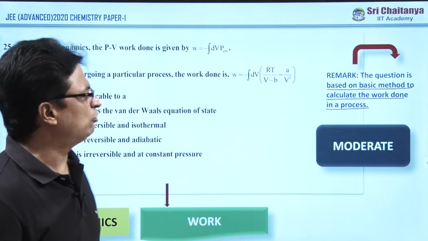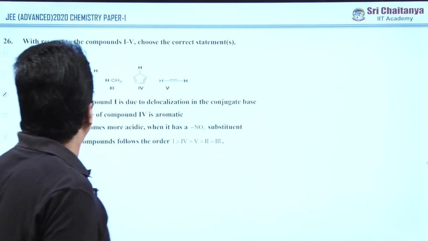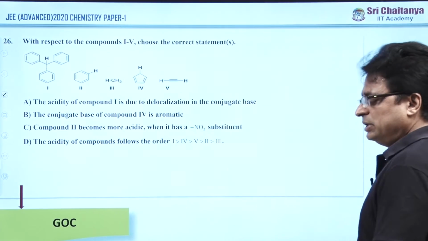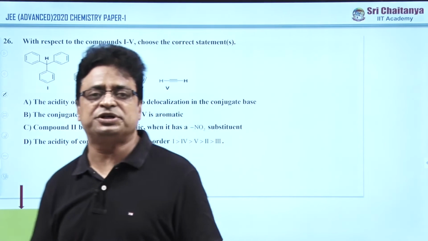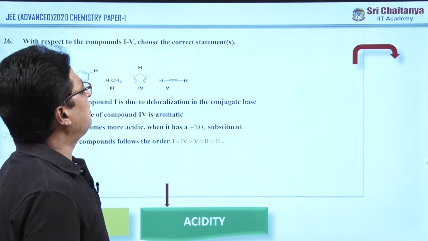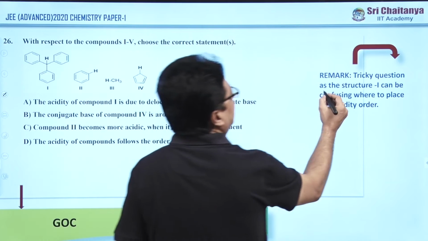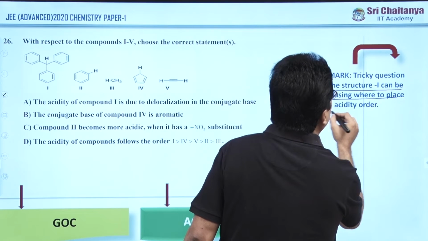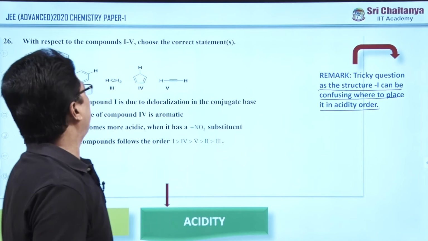Now coming to the next question in section 2, of course, the topic is what? Again general organic chemistry, GOC, and the subtopic is acidity, and the remark on this question is that it is a tricky question, as structure 1 can be confusing about where to place it in the acidity order.